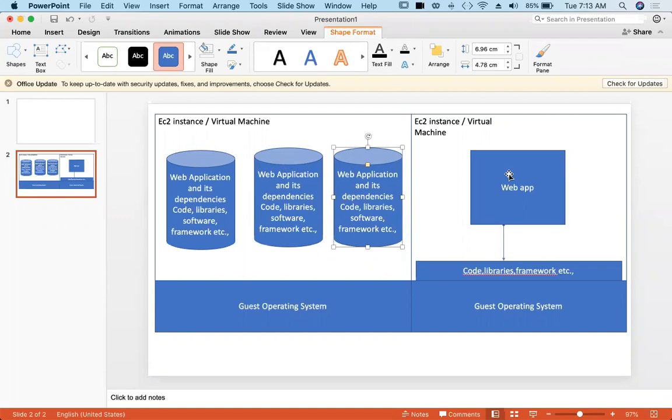So in ideal scenarios also we need to maintain at least 2 servers, say for example. So here we need 2 servers, 2 EC2 instances. When you go with this deployment, these two are logically separated. These two are isolated from each other, but they are running on the same EC2 instance. So you just need one EC2 instance.